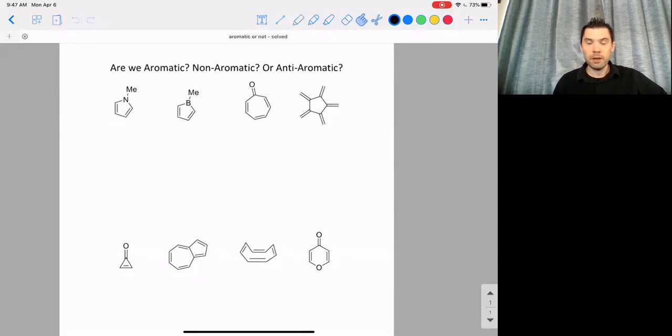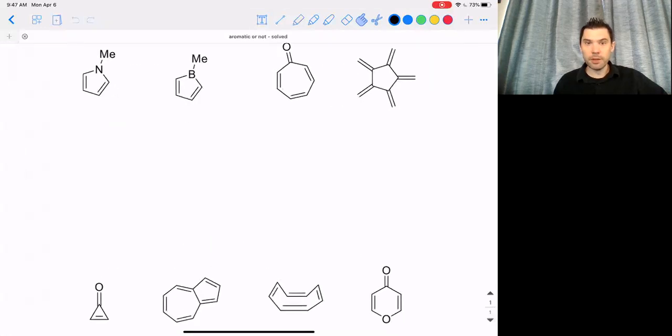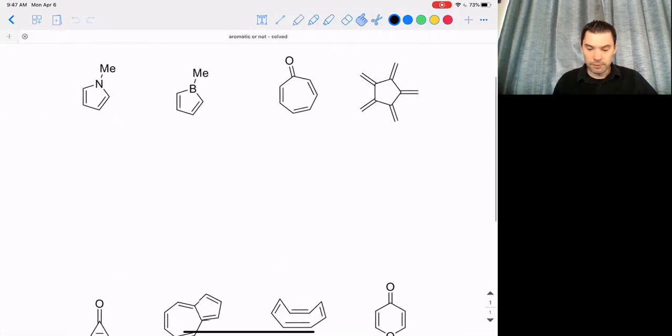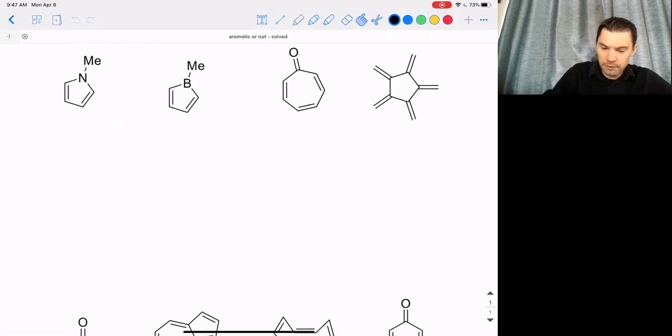Okay, so coming on back, let's just talk about the top 4 here to begin with. And so I'm just going to zoom in on these 4 compounds. And before I give an answer specifically for these 4 compounds, what I'd like to do is remind you about the general rules at play. So for something to be non-aromatic, it really could be any compound. The overwhelming majority of the compounds that we encounter are non-aromatic. So aromaticity and anti-aromaticity are really truly special properties limited to a specific subset of molecules. And so if you had to guess by default, I would encourage you just to go with non-aromatic.